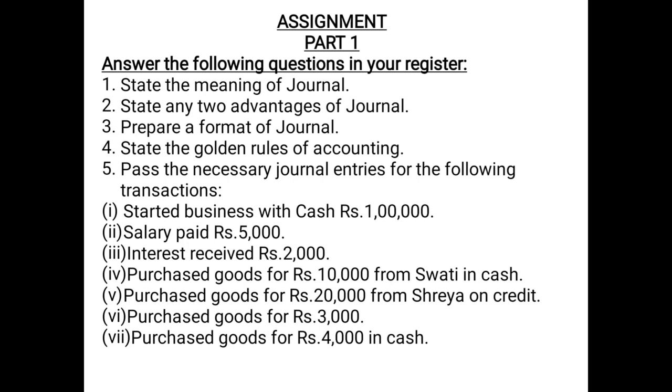Next transaction, purchase goods for rupees 3,000. Now since here neither the word cash is given nor the word credit is given, so in the absence of such information, we will assume it to be a credit purchase as we have discussed, and we'll pass the entry purchase account debited 3,000 in the debit column to supplier 3,000 in the credit column. Since the name of the supplier is not given, then too we will credit supplier. And lastly, purchase goods for rupees 4,000 in cash. Now here, since the goods are purchased in cash, purchase account debited to cash account, because cash being a real account is going out. So these are the entries which you need to pass in your register.